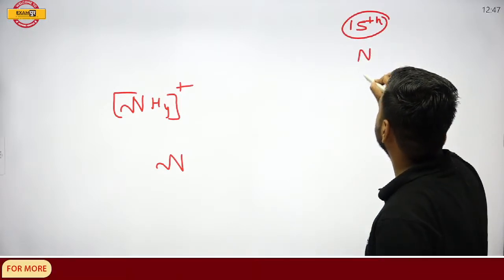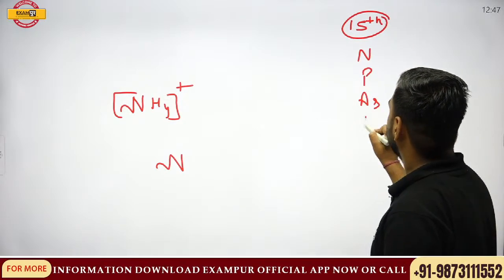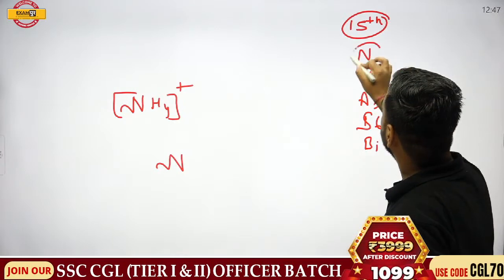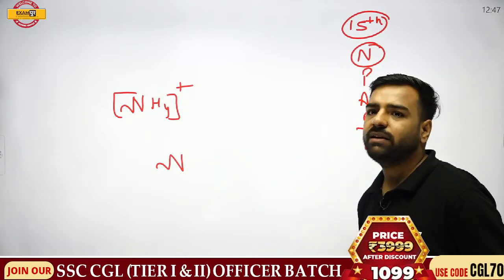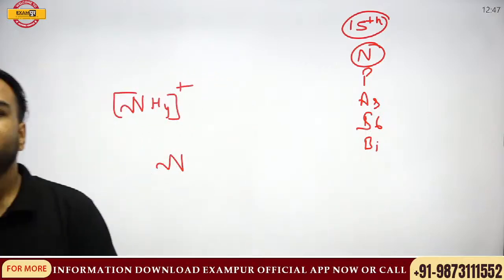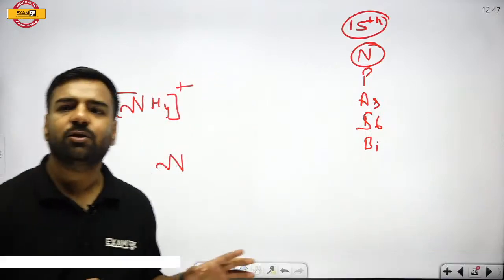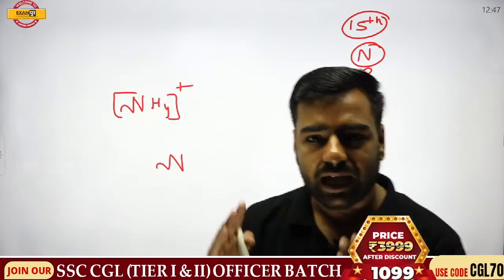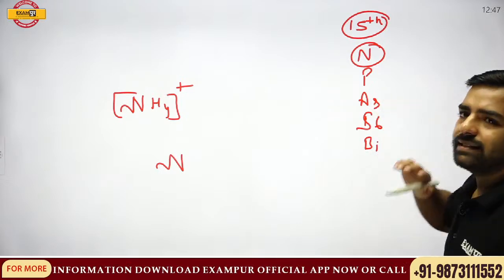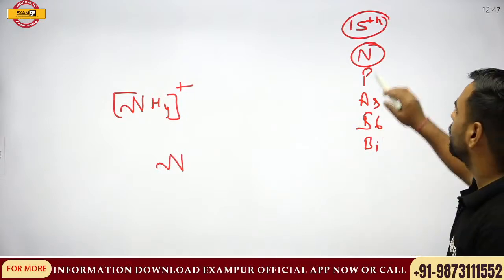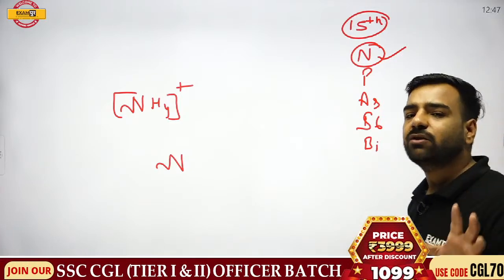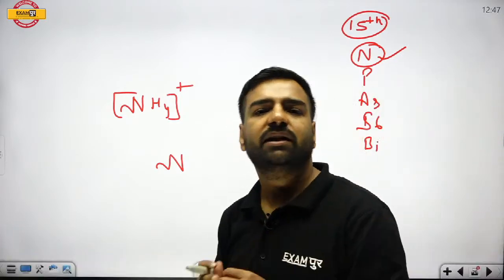Nitrogen is there in the 15th group. I'll write other elements as well. Now, please give me the answer. Nitrogen is there in the 15th group. So, how many valence electrons will be there? I am explaining that, Avan, don't worry. But I want the answer. Can you give me this answer? You were there in the session yesterday, right? So, I am talking about the 15th group. We have nitrogen here. So, how many valence electrons will be there in the nitrogen?